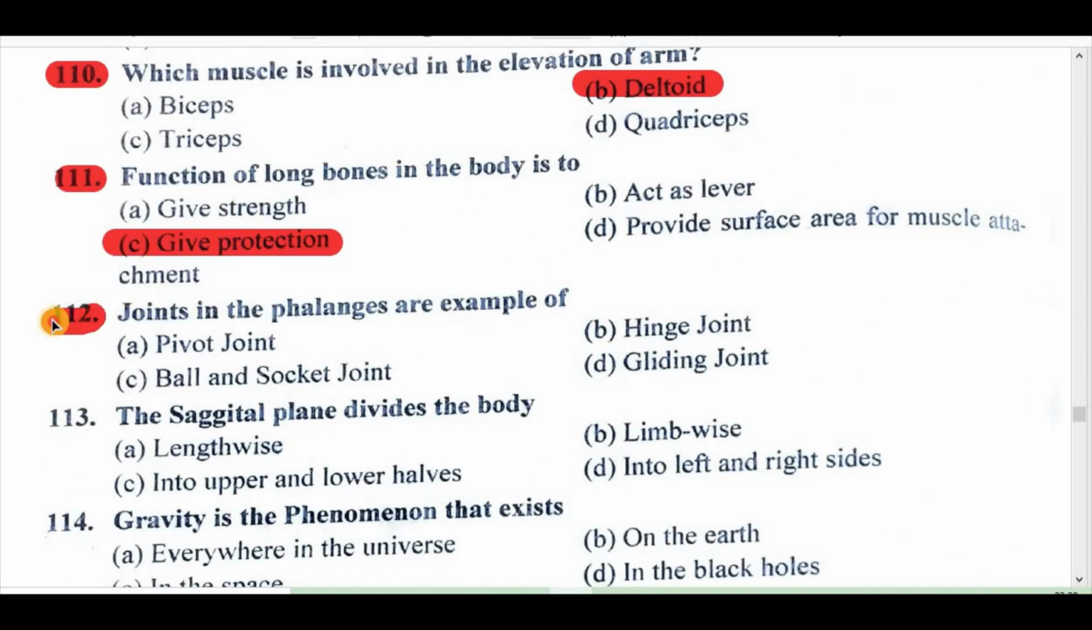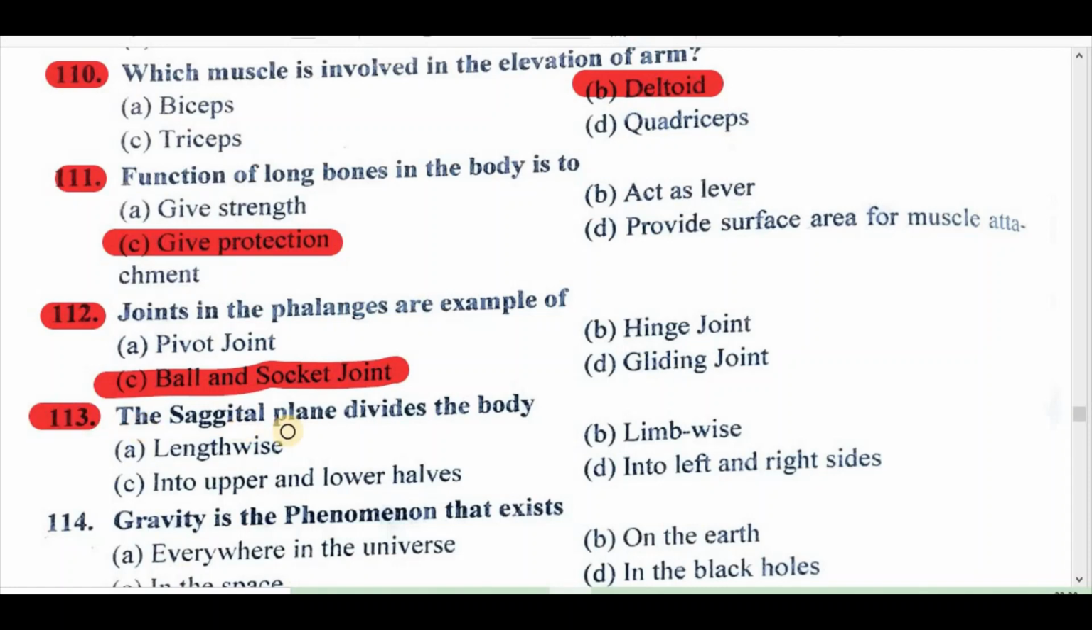Question 112. Joints in the phalanges are an example of: A. Pivot joint, B. Hinge joint, C. Ball and socket joint, D. Gliding joint. Right answer is ball and socket joint.